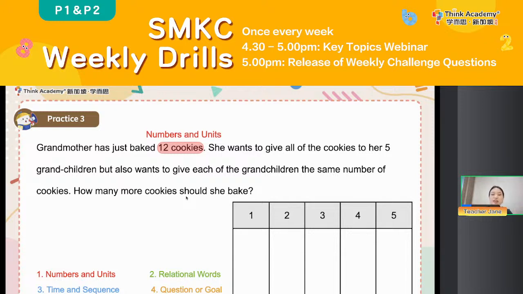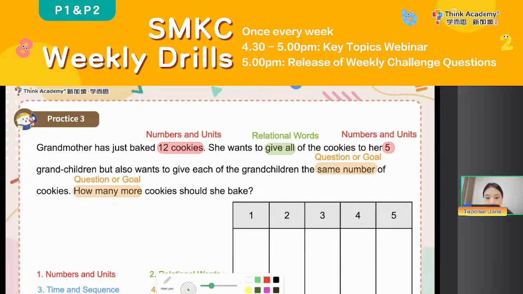She wants to give. Think about it, should we do something like minus or division or something, right? To her 5 grandchildren, but also wants to give each of the children the same number of cookies. Okay, how many more cookies should she bake? Okay, so this time we can see, as for the question, the same number of cookies, then how many more should she bake?